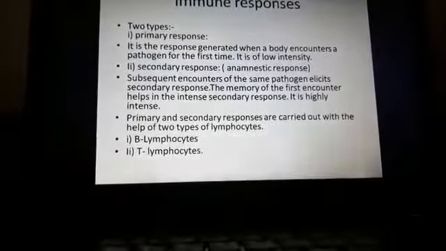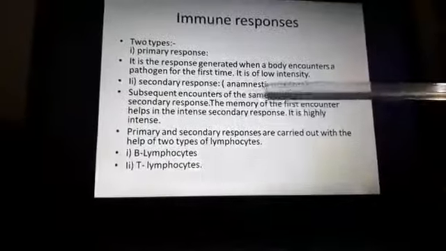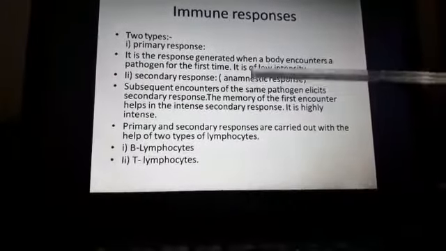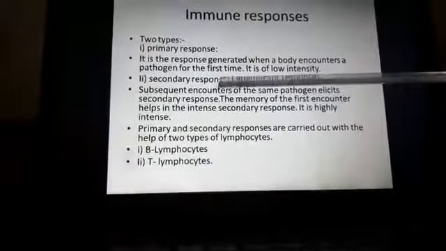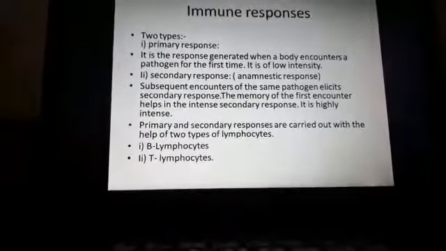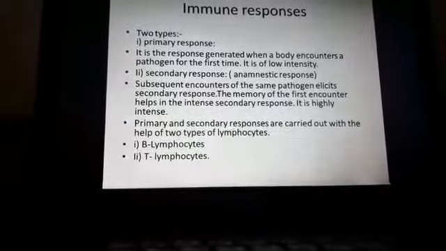And the second one is the secondary response. It is otherwise called the anamnestic response. Which one is called the anamnestic response? The secondary response is called the anamnestic response. Actually, subsequent encounters of the same pathogen elicit the secondary response.